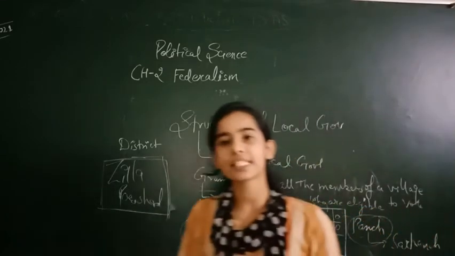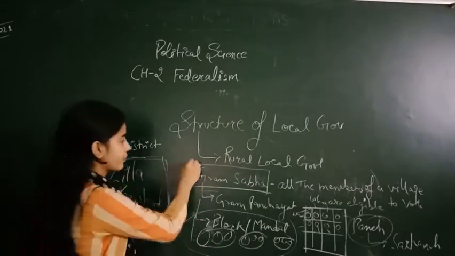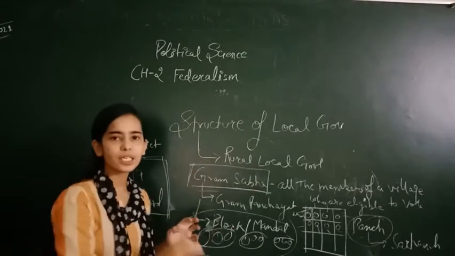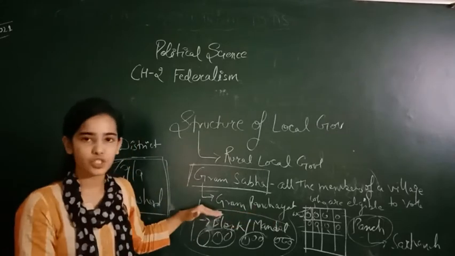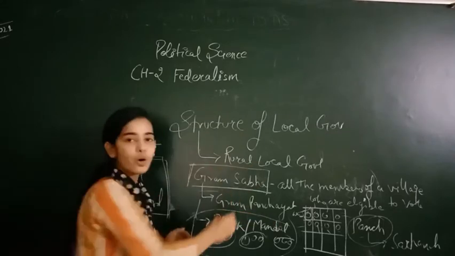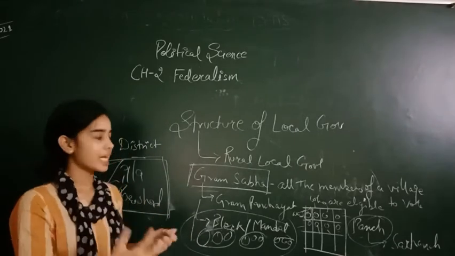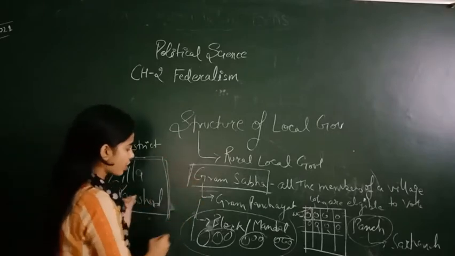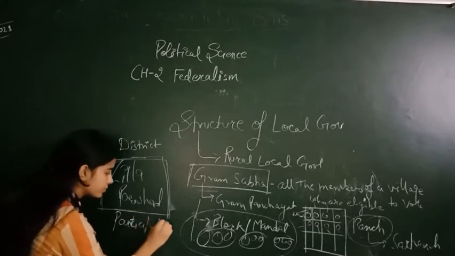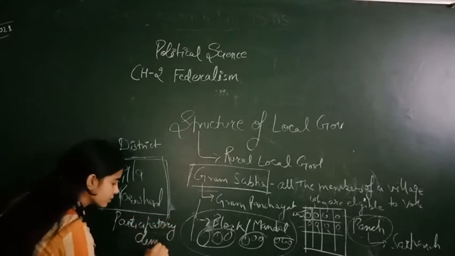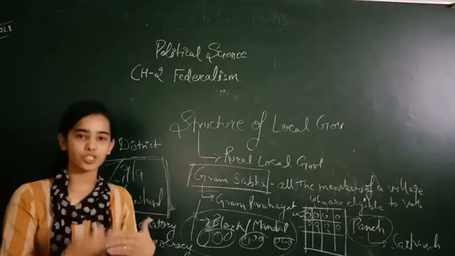Why is it called local self-government? Because all of the people are included in the decision making. All of the people sit together once, twice or thrice in a year and they look over the work of the Gram Panchayat. So even the local people at the last level are included in decision making. That's why it is called local self-government or a participatory democracy, because all of the people participate in decision making.